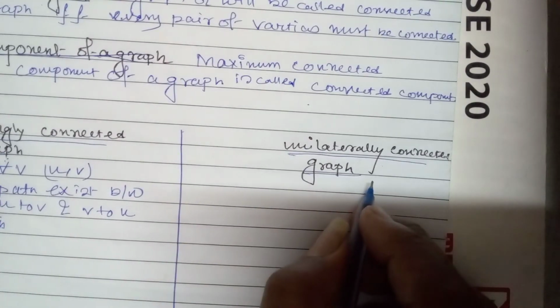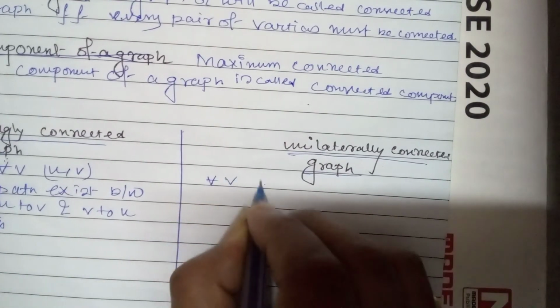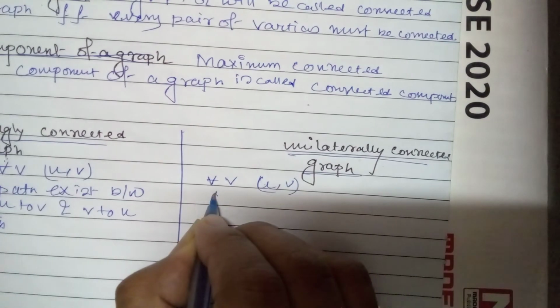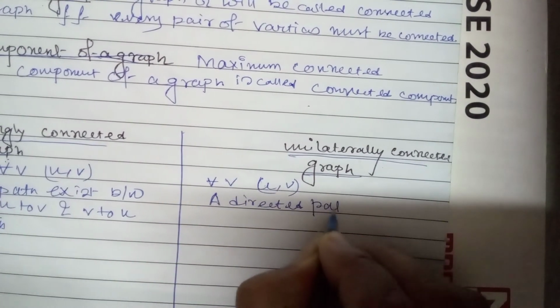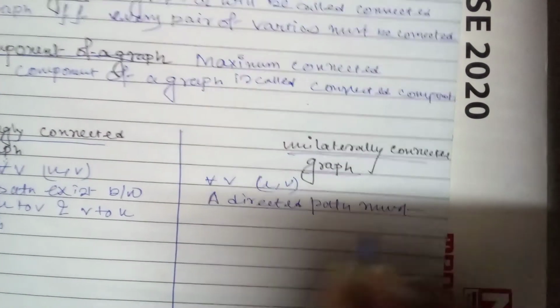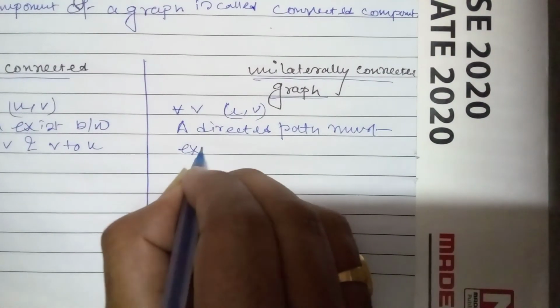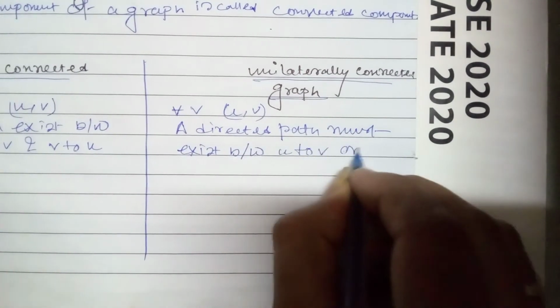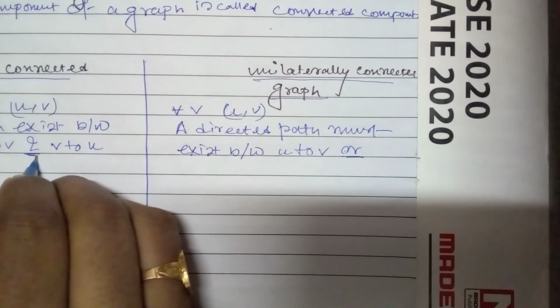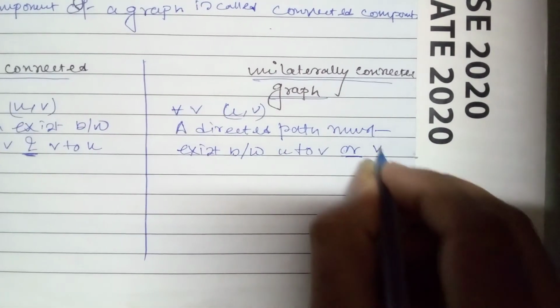And what do you mean by unilateral graph? For every vertex u and v, a directed path must exist between u to v, or, this is important, here it is and, u to v or v to u.